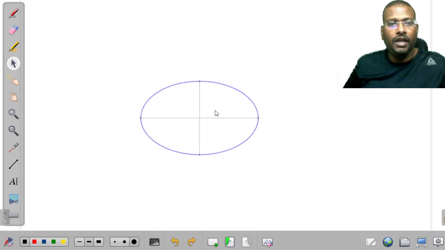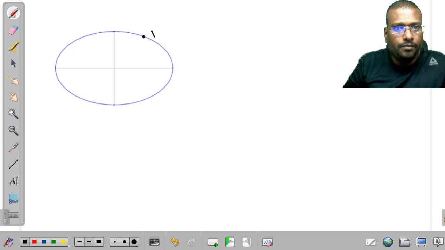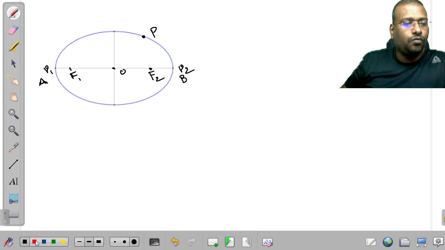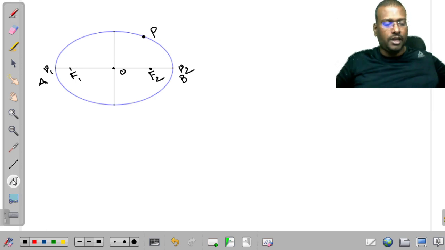Now, if P is a point on the curve, let us consider P is a point here, and these are the vertices V1, V2, which is mostly considered as AB. The major axis is going to be considered as AB, and this is O. And these two points are F1 and F2. What is the character of P with respect to the fixed points? This statement is important, observe it carefully.